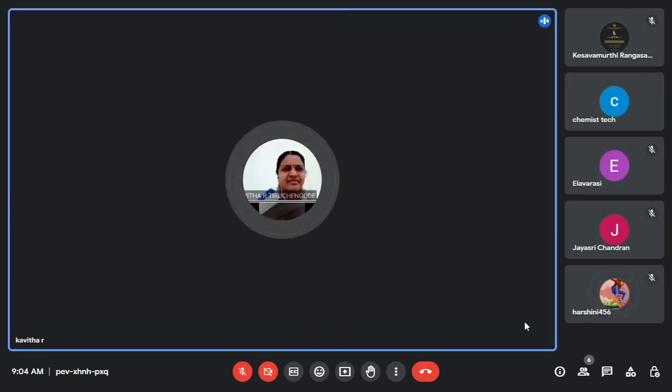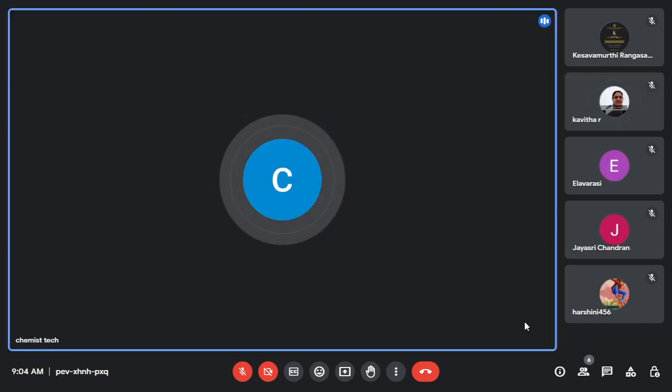Ma'am, in the cathode ray experiment, he kept a fan, and when the rays pass through it, the fan rotates. So he confirmed that the invisible ray has some mass and follows particle nature, that means particles have mass and volume. So the electron has particle nature. Very good, exactly right.